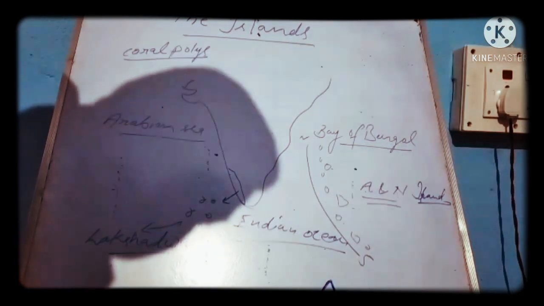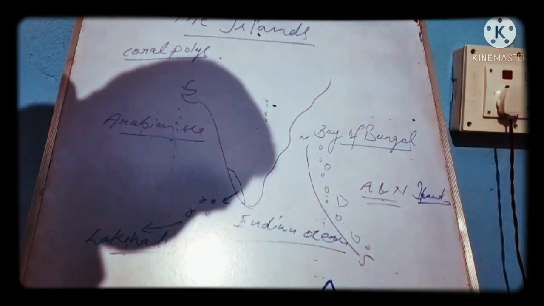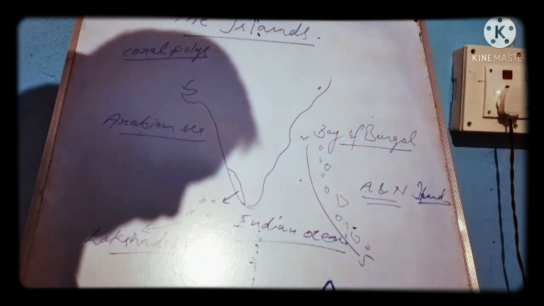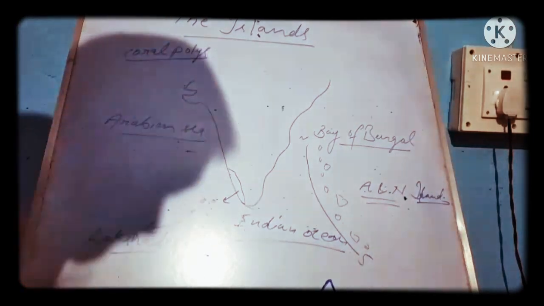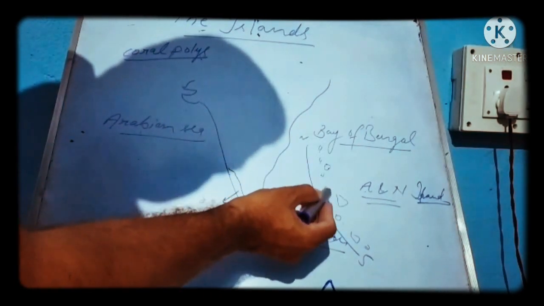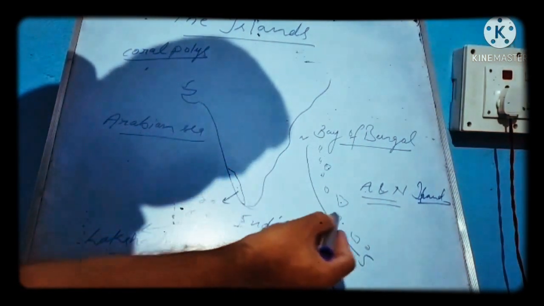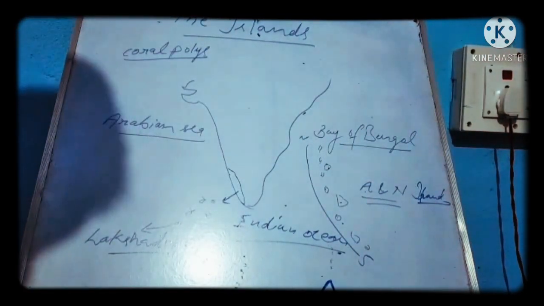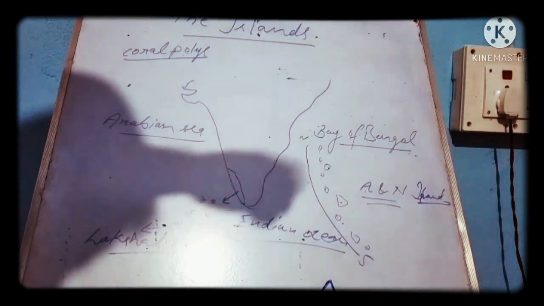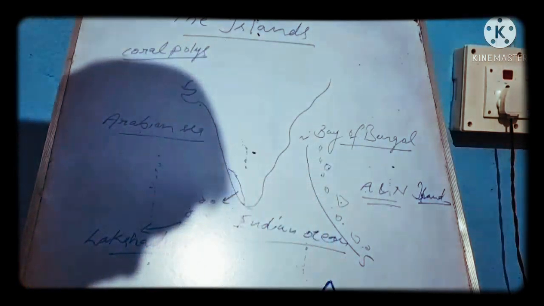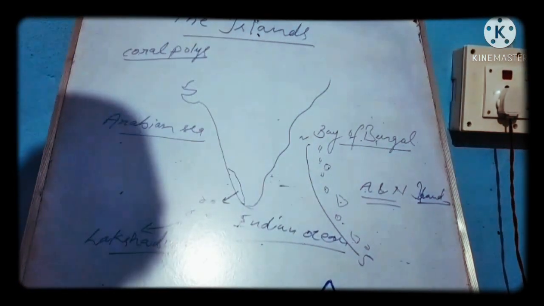So these islands are formed by submerging hills. Only the upper part of the hills, which is not submerged, forms the Andaman and Nicobar Islands. It is clear. So here it is written, they are the upper part of the submerged hills. The remaining part of these hills is submerged in the Bay of Bengal. These islands are large in size, meaning the area of the islands is higher.